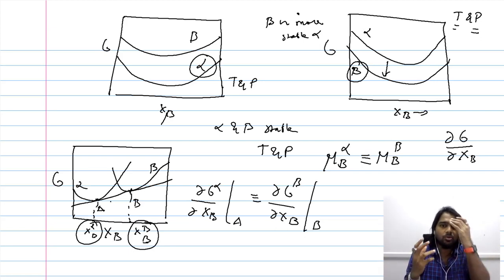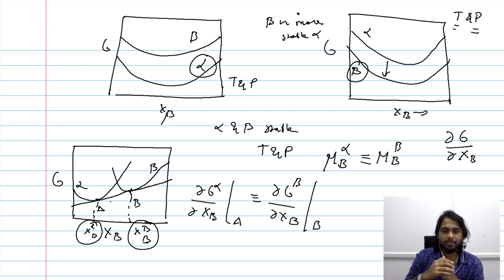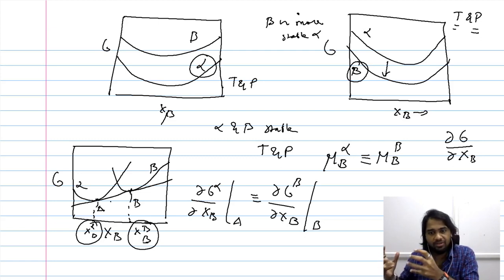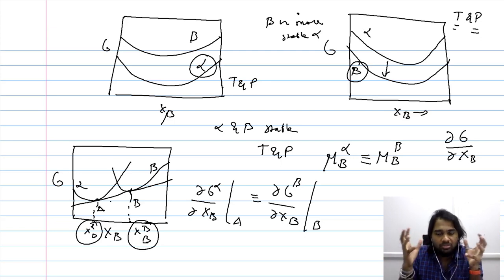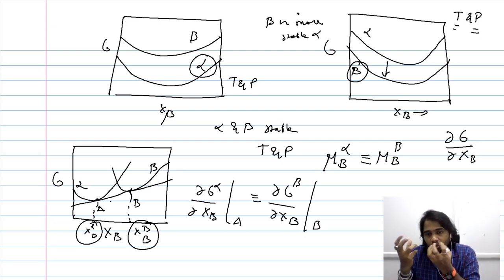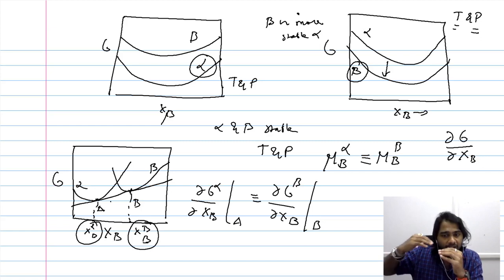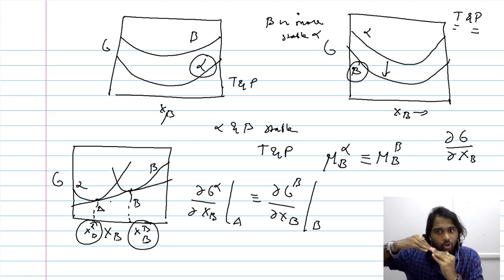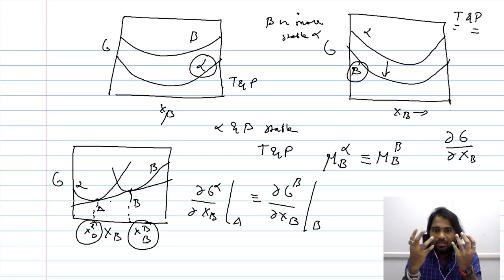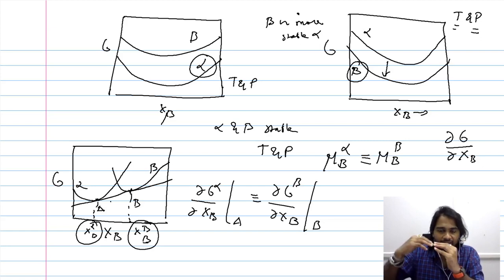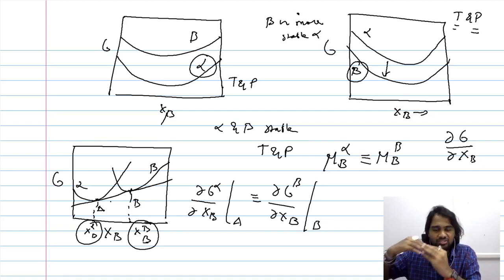If we are not able to plot such a common tangent, we will end up with a system wherein only one of these two phases is stable. When both phases are stable, it will be possible for us to drop a common tangent. When it is possible to drop a common tangent, we can say that these two phases are in equilibrium, so these two phases are stable.